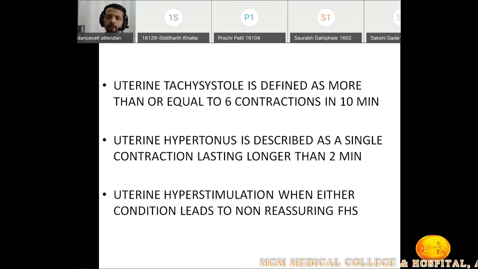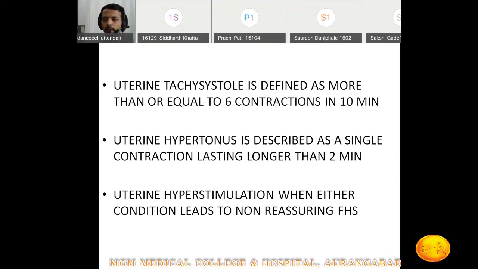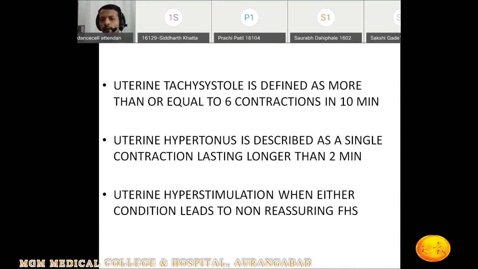These are the terminologies: uterine tachysystole, uterine hypertonus, and uterine hyperstimulation. What do you mean by tachysystole? If we insert the PGE2 gel or PGE1 gel and there are more than 6 contractions coming in 10 minutes, then it is called uterine tachysystole. And if a single contraction is lasting more than 2 minutes, then it is called uterine hypertonus.